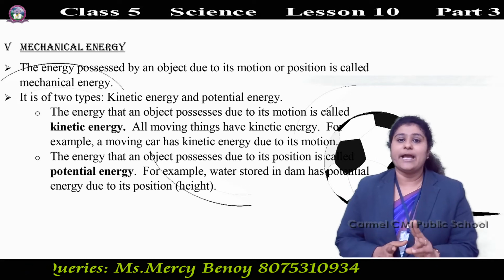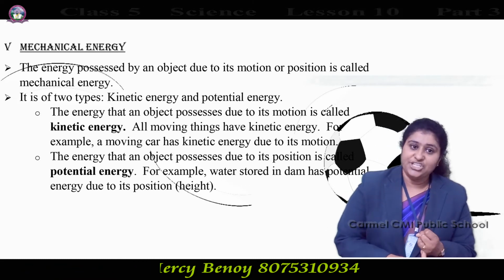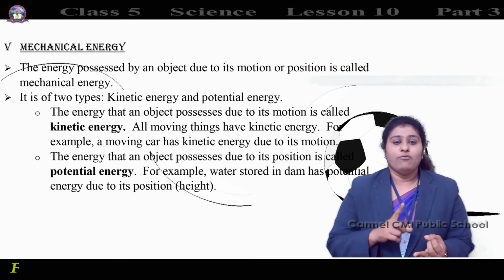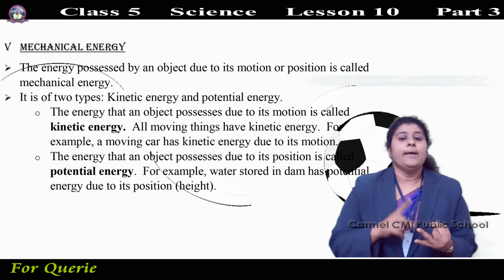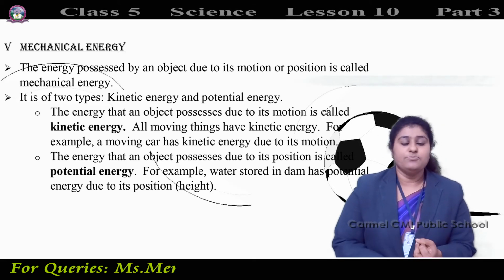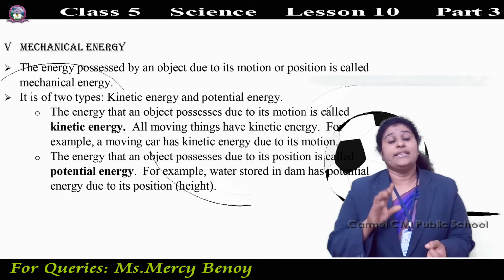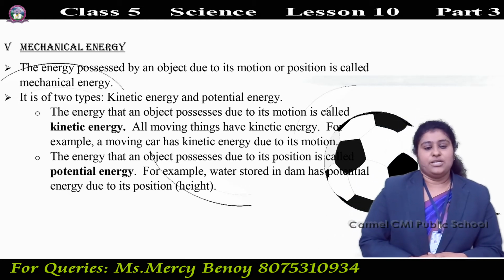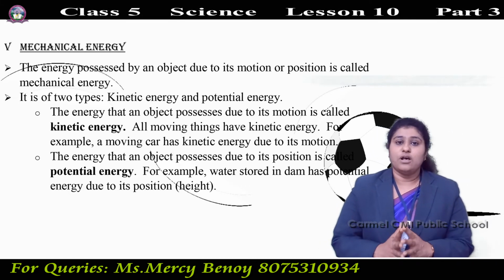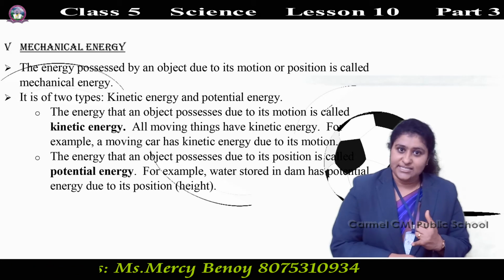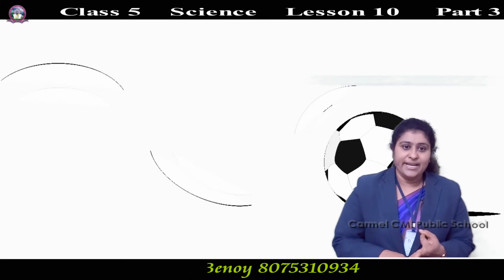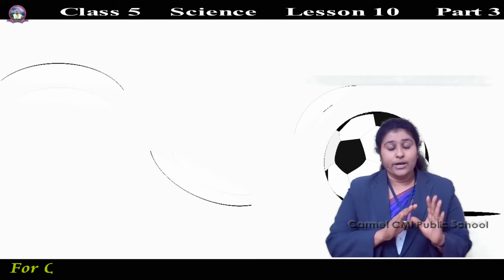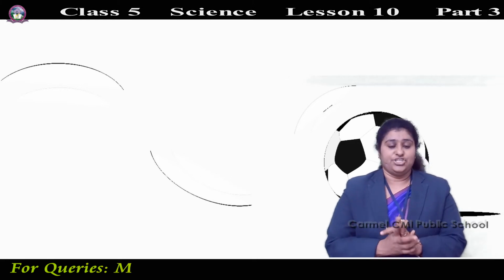So which are the two types of mechanical energy? Kinetic energy and potential energy. When an object is moving, it produces kinetic energy, and the energy that an object possesses due to its position is called potential energy. So these are the two types of mechanical energy. So we learned different forms of energy: heat energy, light energy, sound energy, and mechanical energy.